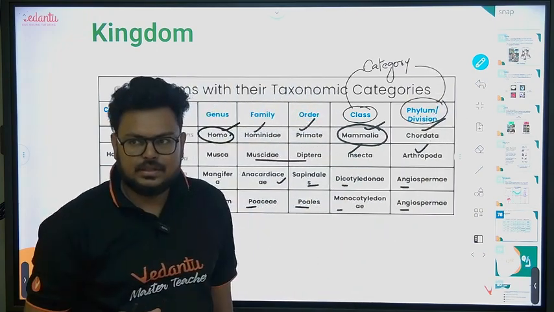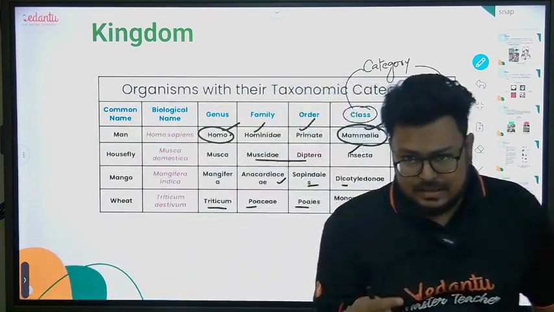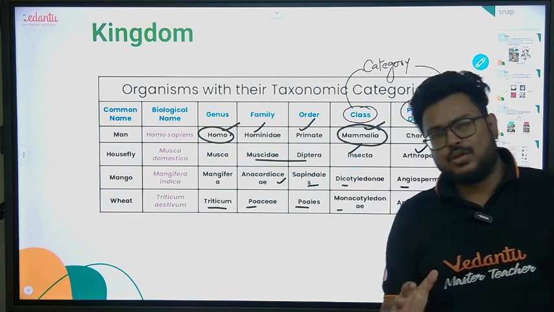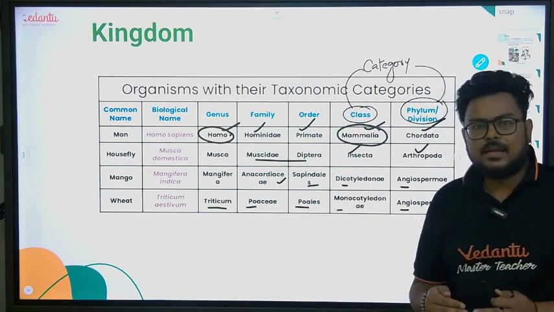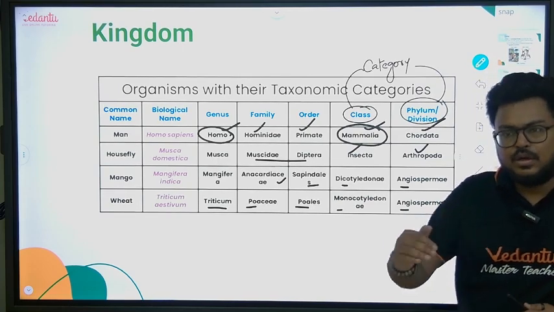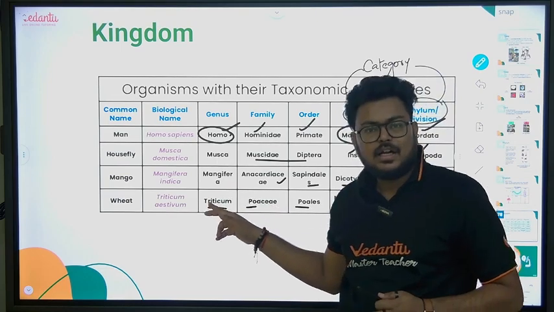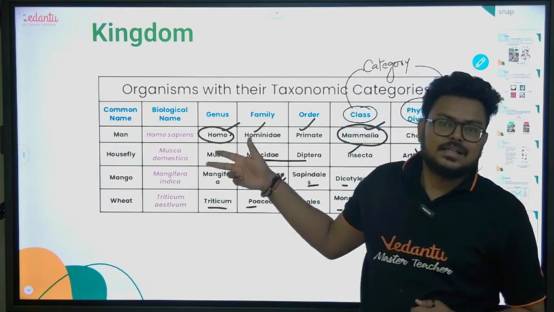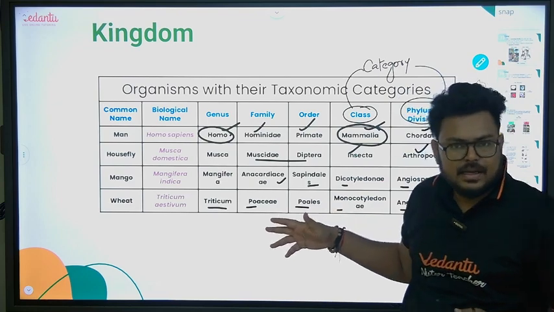Group names, a very simple way to remember it, because sometimes they give questions on taxon versus category. The main terms represent what? Taxon. The group to which they belong will be the category. Mangifera, taxon. Genus, category. Poaceae, taxon.